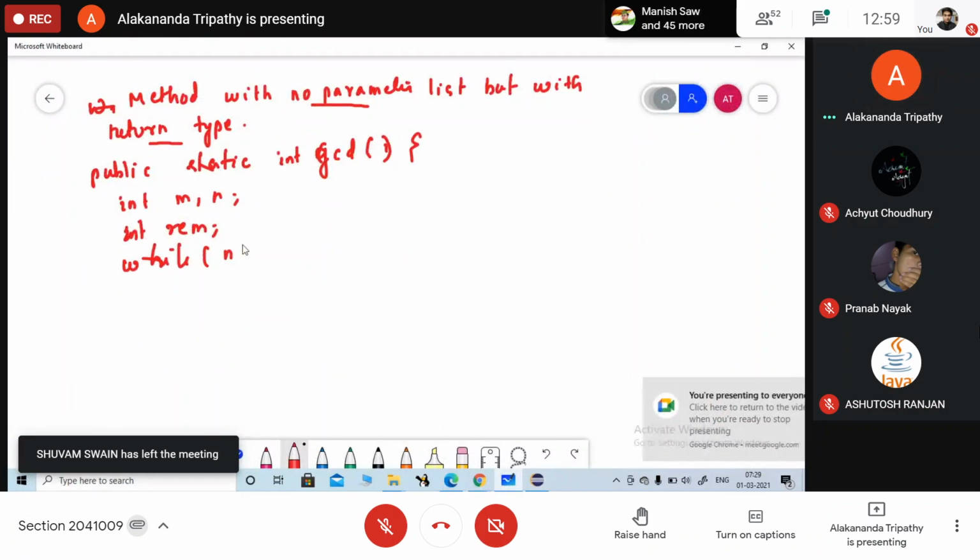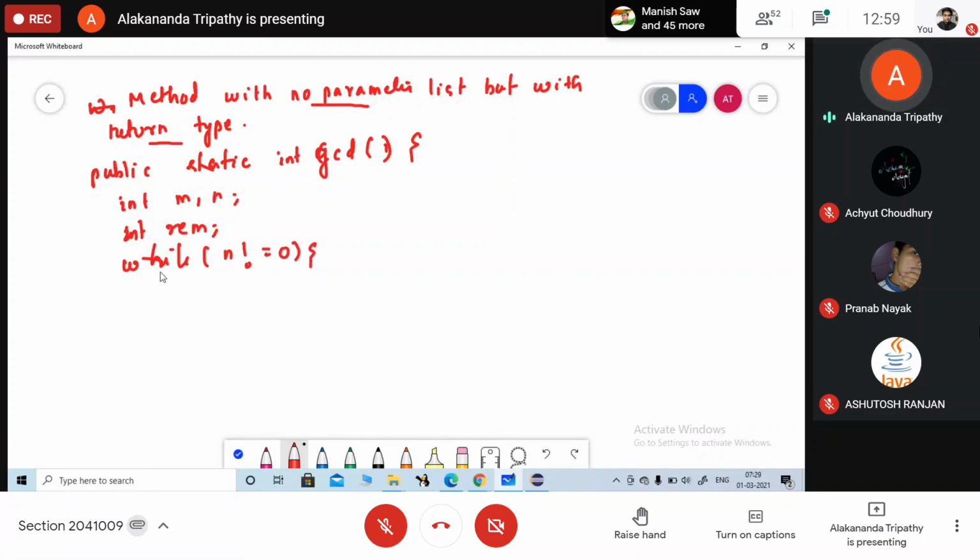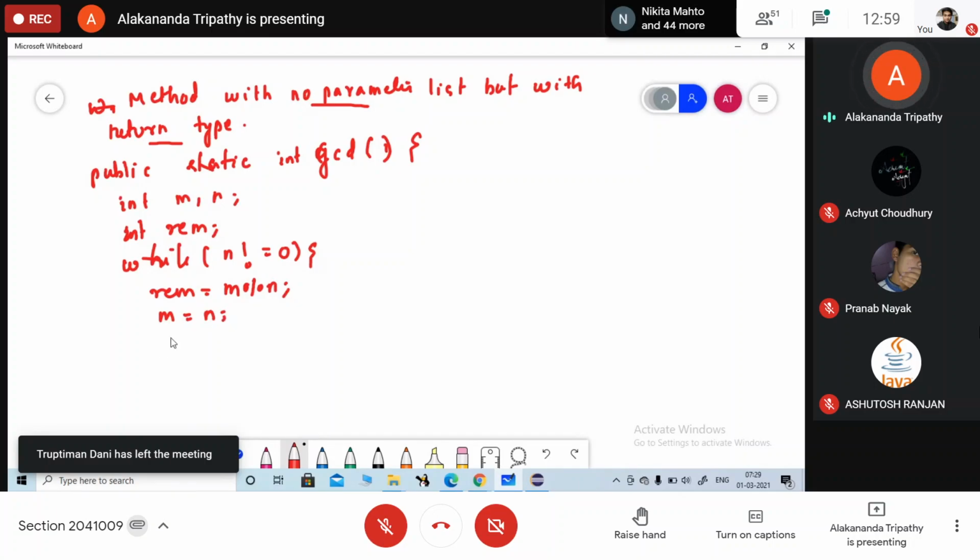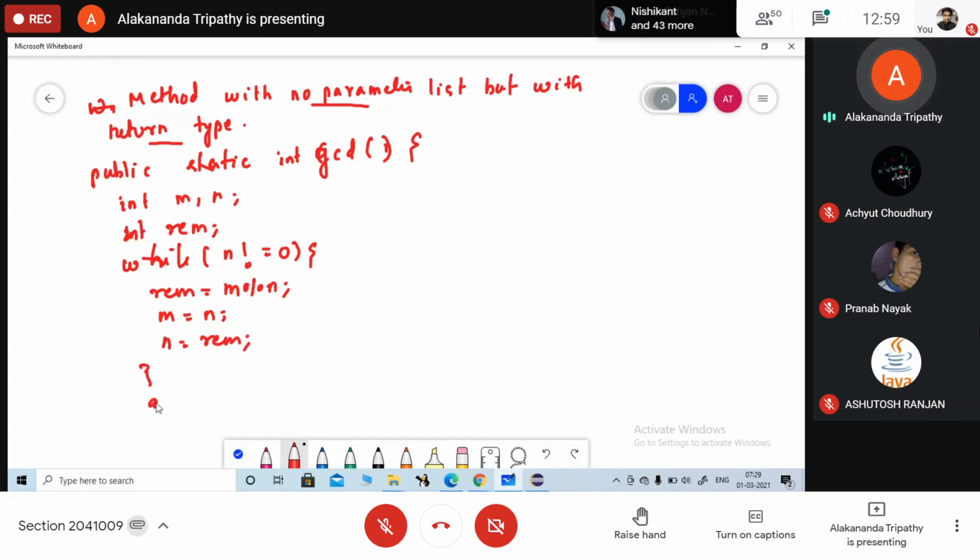While n is not equals to 0, then remainder is equals to m mod n, m equals to n, n equals to remainder. Then outside the loop, what are we going to write? GCD is equals to m. यहाँ पर return क्या करोगे? Which value are you going to return? Return GCD. Are you clear? Okay, write down the next question.